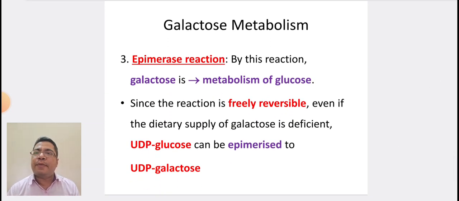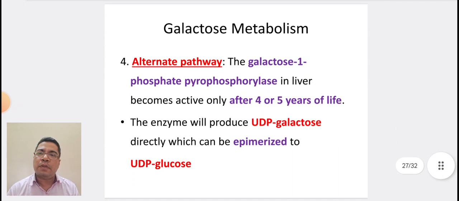The next step is the epimerase reaction. By this reaction, galactose is channeled to metabolism of glucose. Since the reaction is freely reversible, even if the dietary supply of galactose is deficient, UDP glucose can be epimerized to UDP galactose. There is an alternative pathway. The galactose 1 phosphate pyrophosphorylase in the liver becomes active only after 4 or 5 years of life. The enzyme will produce UDP galactose directly, which can be epimerized to UDP glucose.